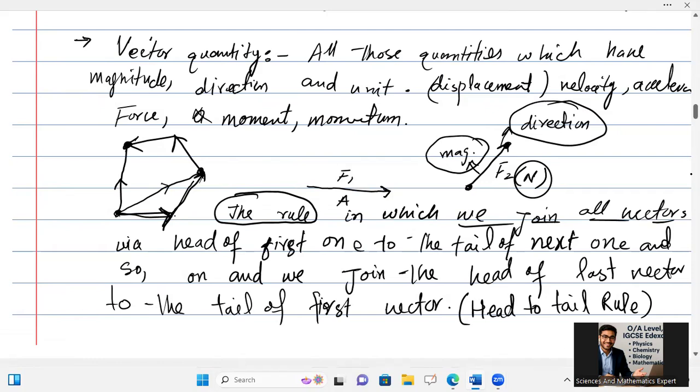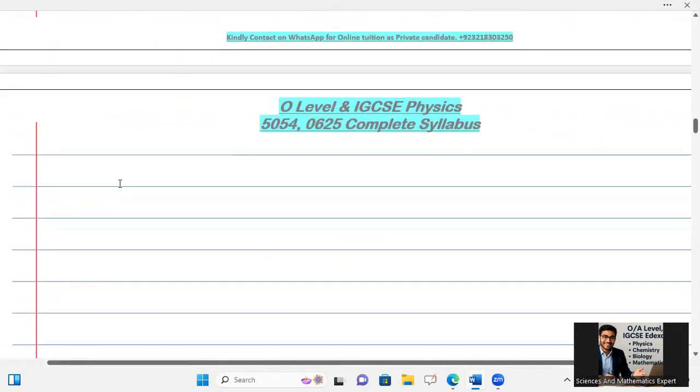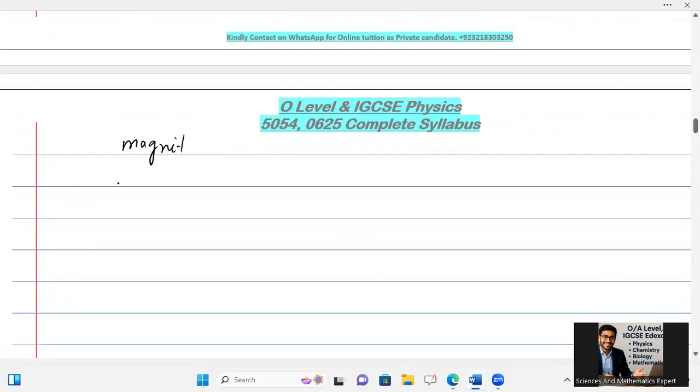And we can also go into more detail about the magnitude of a vector. You know about the Pythagoras theorem. For example, you have a vector in a 2D plane. This is your x-axis and this is your y-axis, and you want to get its magnitude.